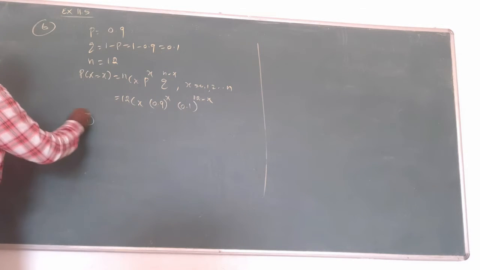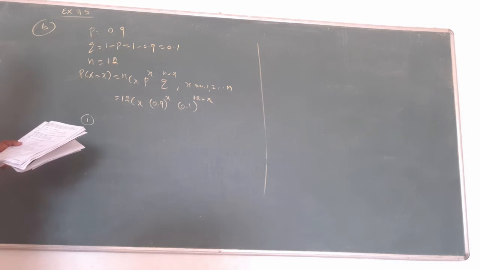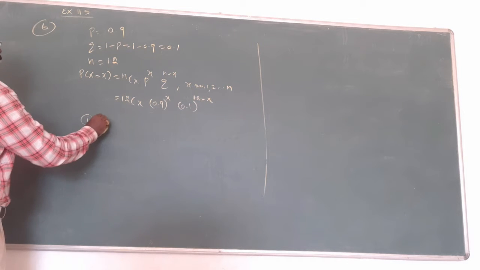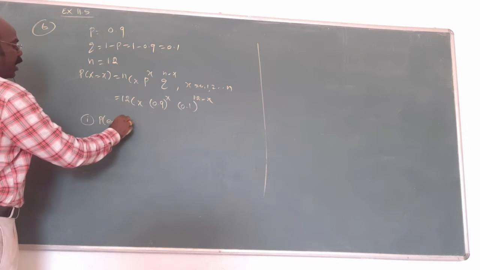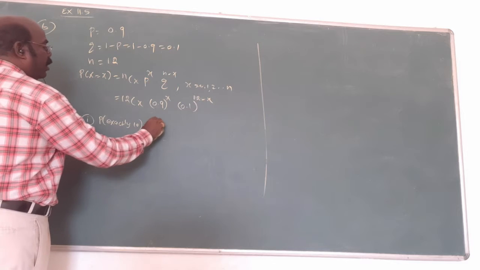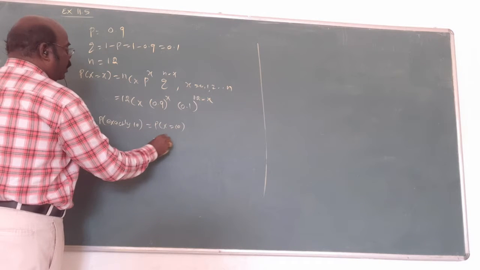And the first subdivision, what is happening? Exactly 10. Probability that x equals 10.